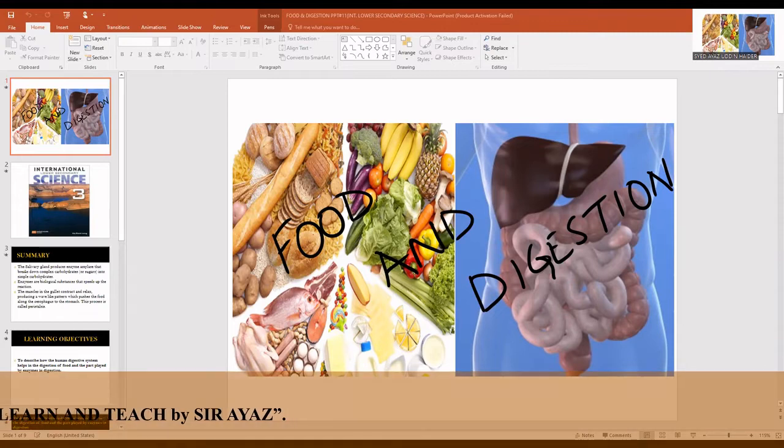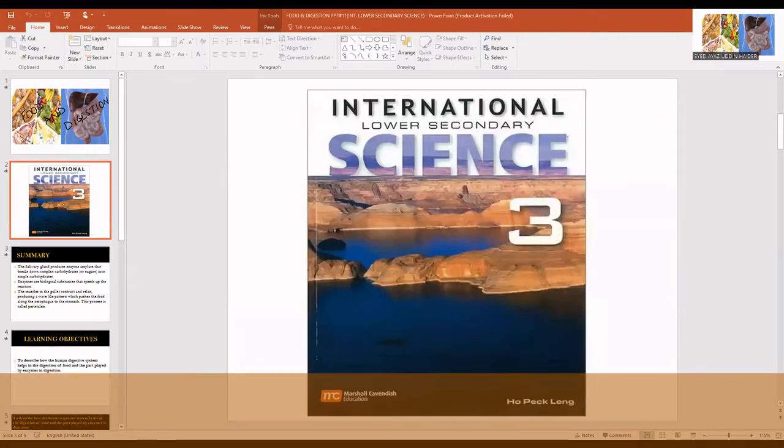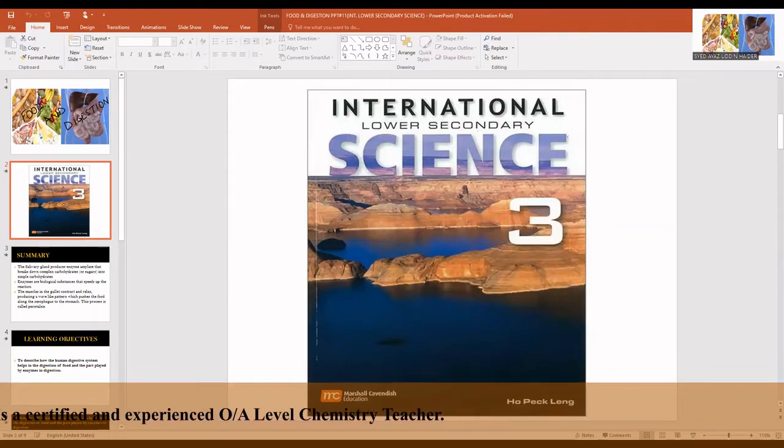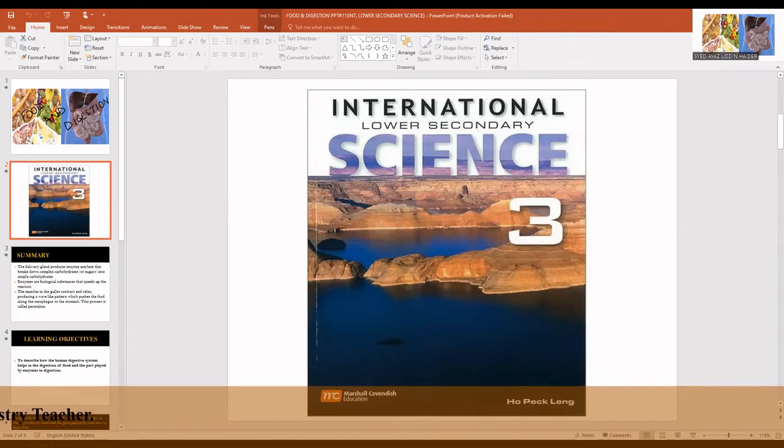The topic is food and digestion for grade or level 8, and learning outcomes are from the book International Lower Secondary Science Book 3 published by Marshall Cavendish Education.